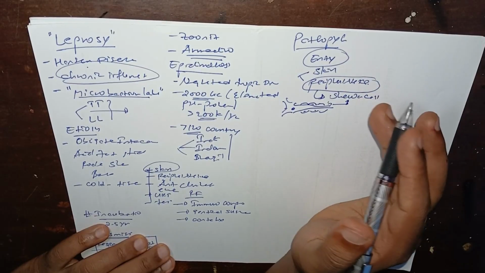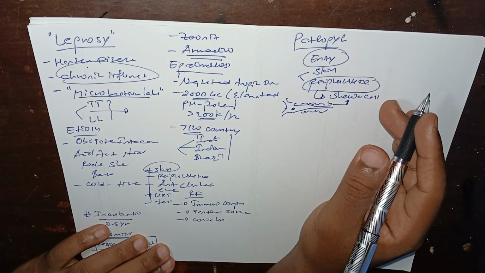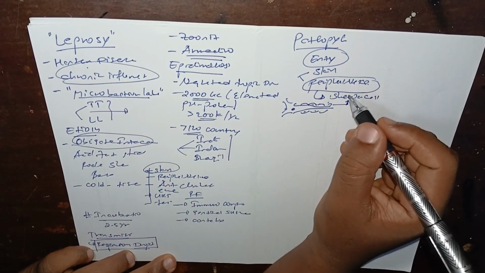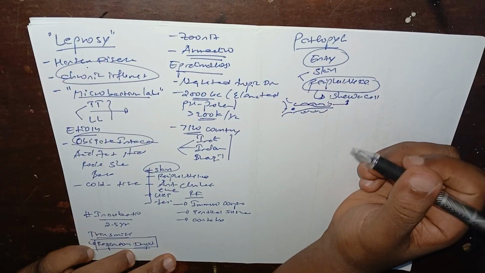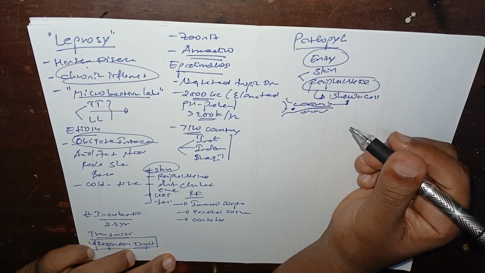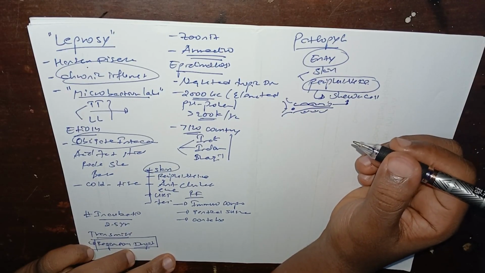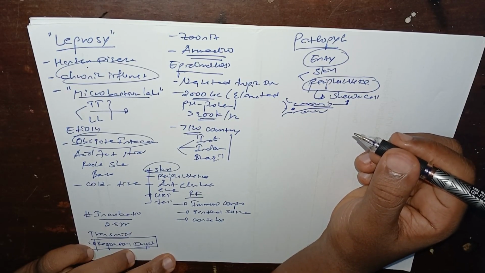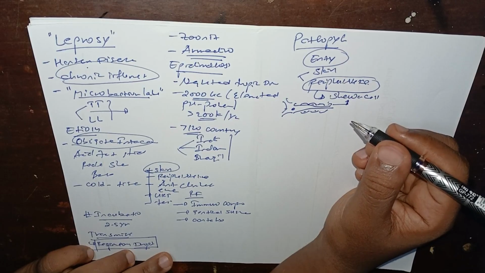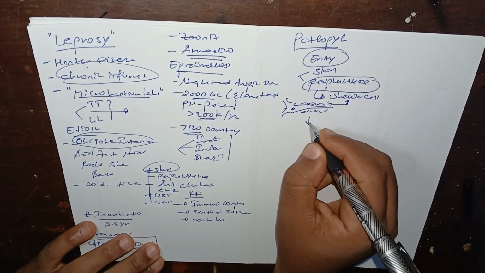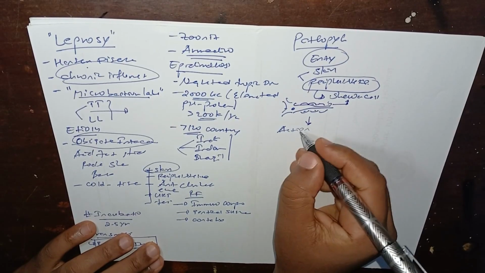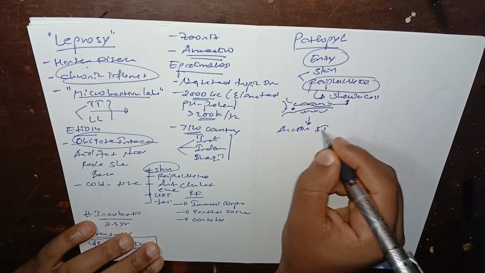Once the microorganism enters the cell, it is an obligate intracellular organism, as I mentioned. So it starts to replicate inside the cell. This replication can cause the death of some cells. There is a release of intracellular contents into the environment, which is a signal for the immune system. So the immune system will be activated.